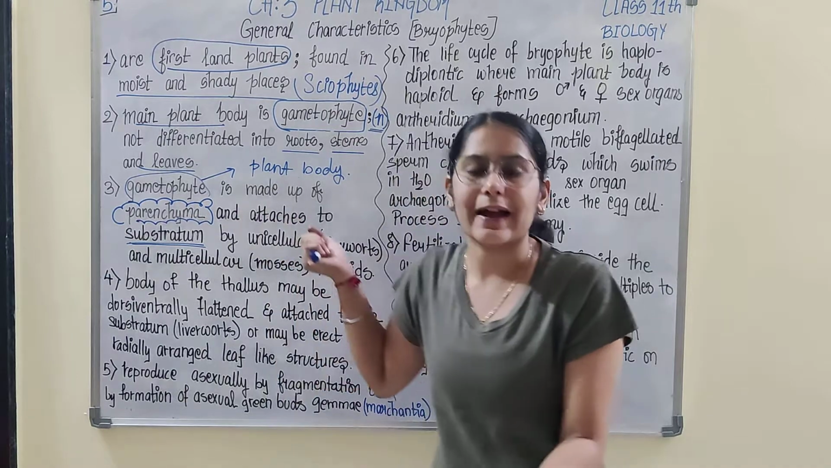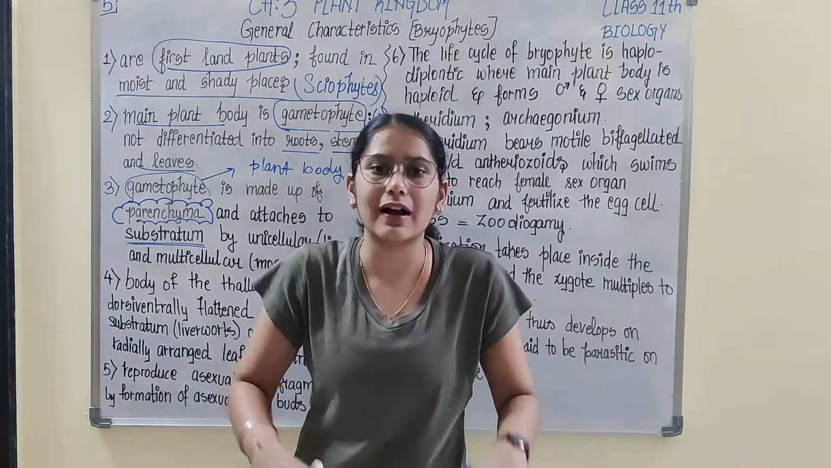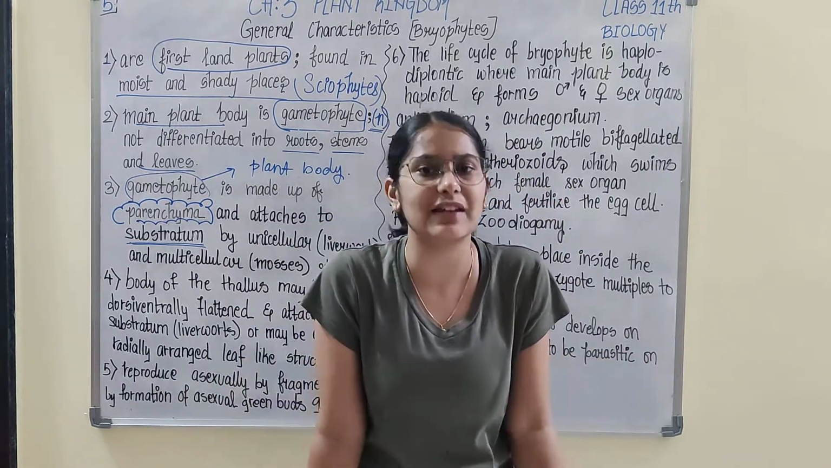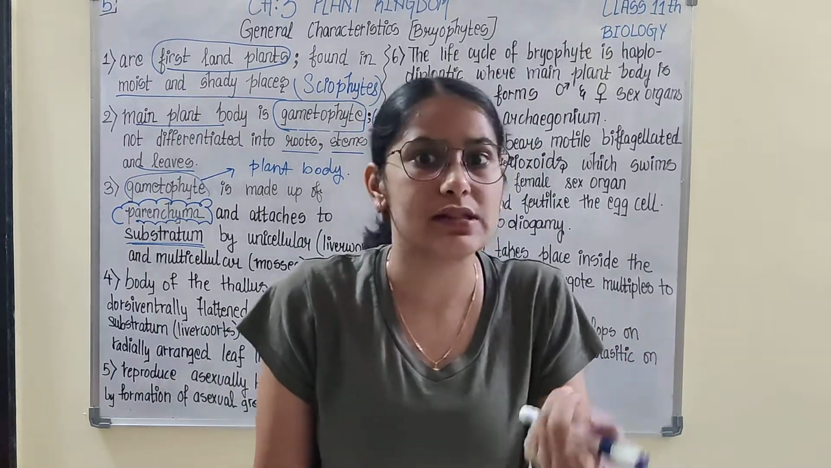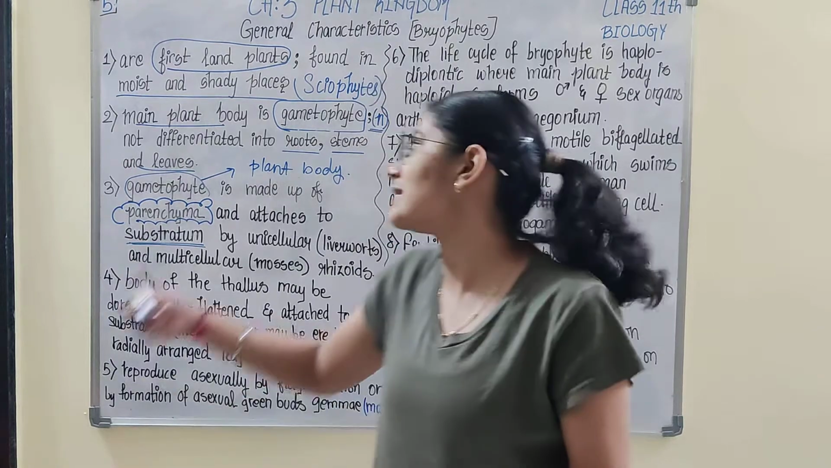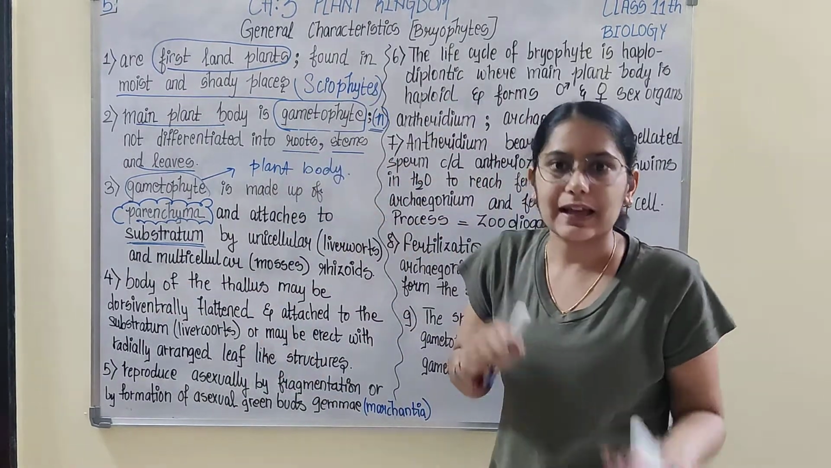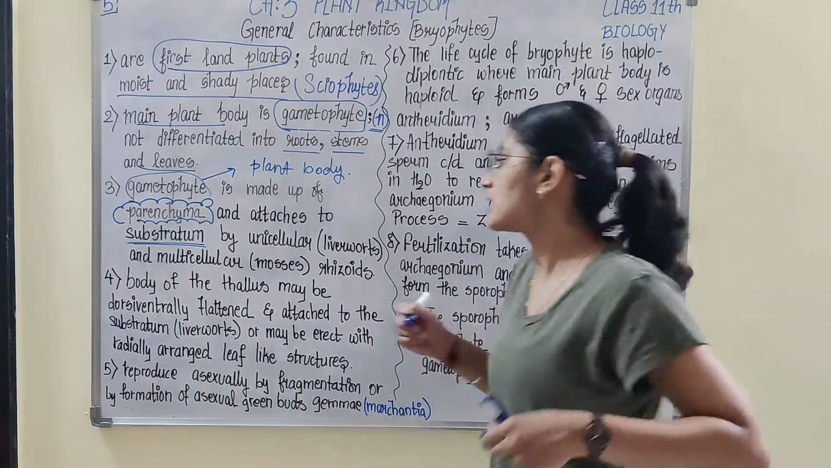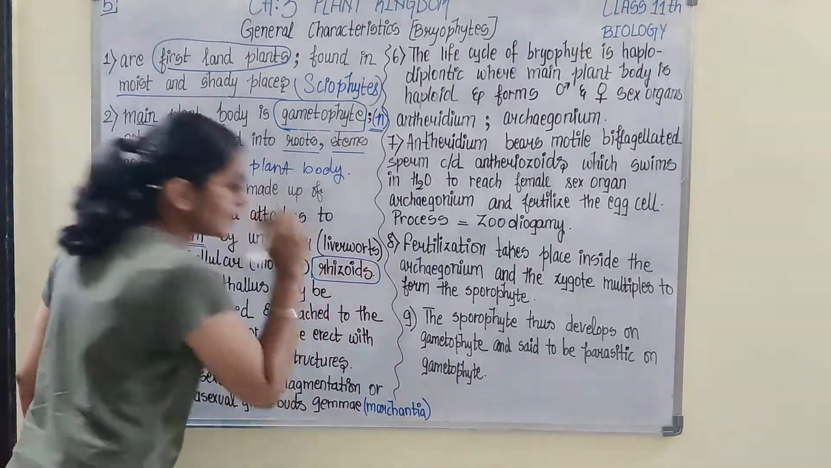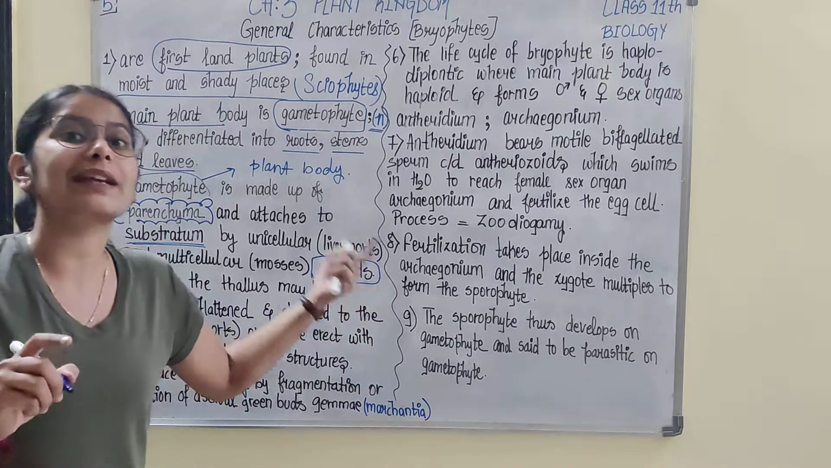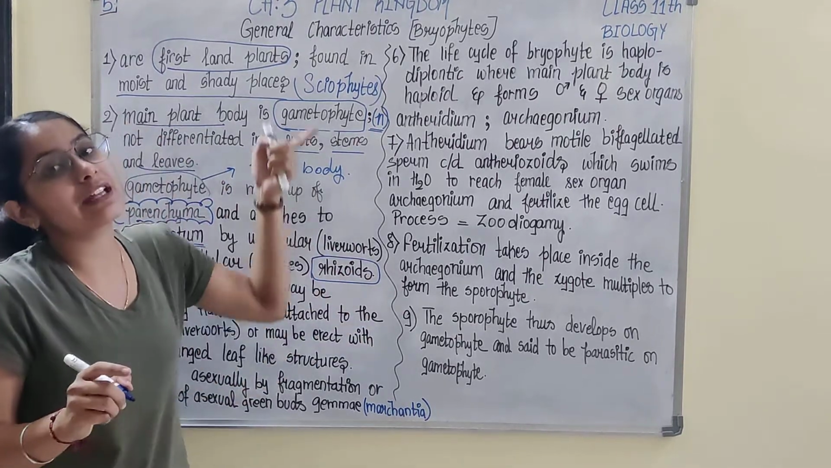Similarly, in case of bryophytes, if they want to attach themselves to the substratum, what body part would they be using? Because they do not have roots. We discussed that their body is a thallus. They do not have roots, so they would be using rhizoids. Rhizoids are root-like structures. They are not roots. They are root-like structures found in bryophytes.